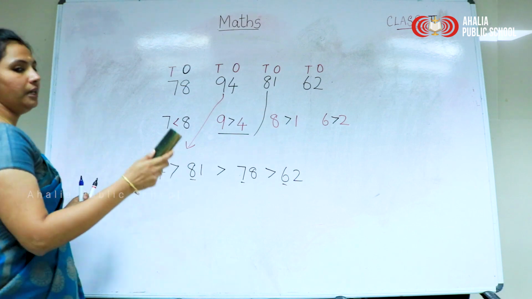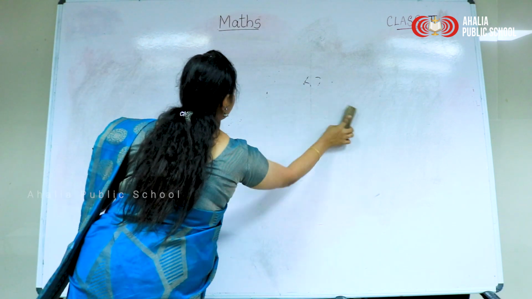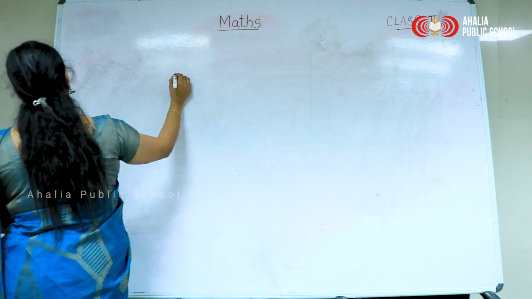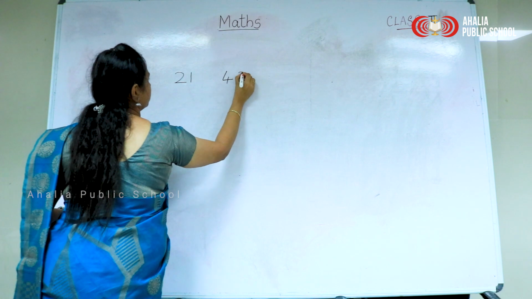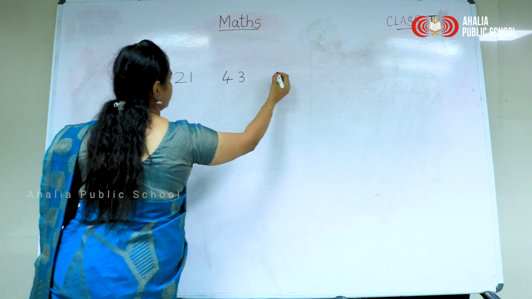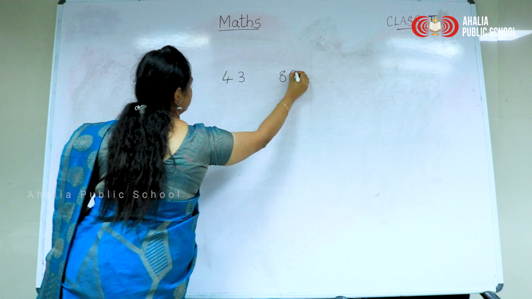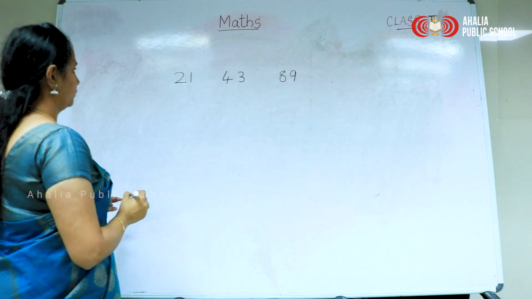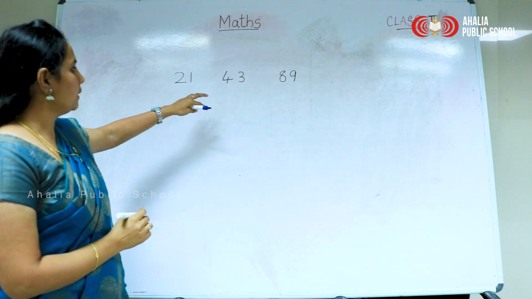Okay, let me show one more example. See here, what are the numbers?